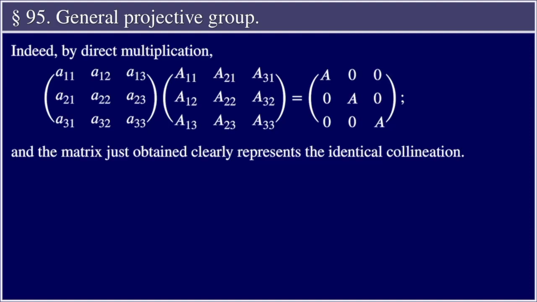Indeed, by direct multiplication, the matrix a11, a21, a31, a12, a22, a32, a13, a23, a33 times the matrix A11, A12, A13, A21, A22, A23, A31, A32, A33 equals the matrix A, 0, 0, 0, A, 0, 0, 0, A. And the matrix just obtained clearly represents the identical collineation.